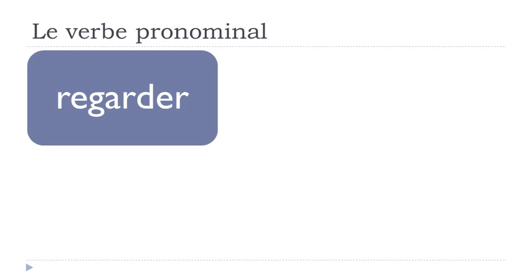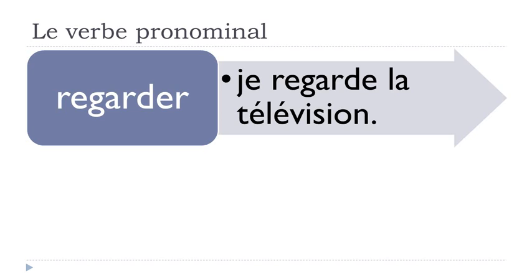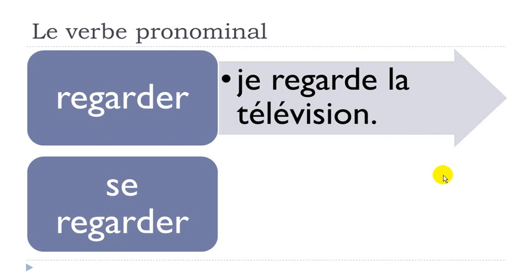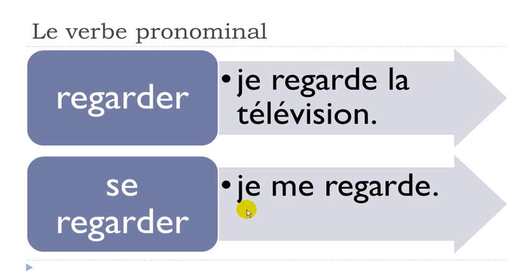So if we take the regarder verb, normally you will construct this sentence: Je regarde la télévision, okay? I watch the television. But then if you use this se regarder, to look at oneself, in that case, je me regarde.